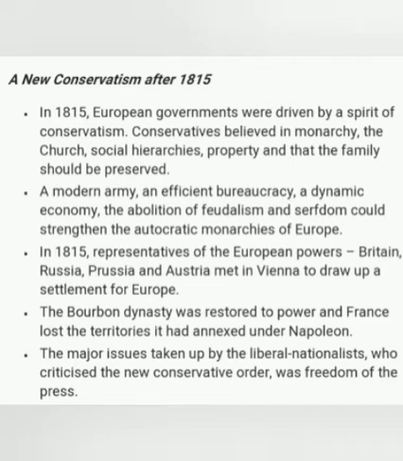In 1815, representatives of European powers, Britain, Russia, Prussia and Austria met in Vienna to draw up a settlement for Europe. The Bourbon dynasty was restored to power and France lost the territories it had annexed under Napoleon.